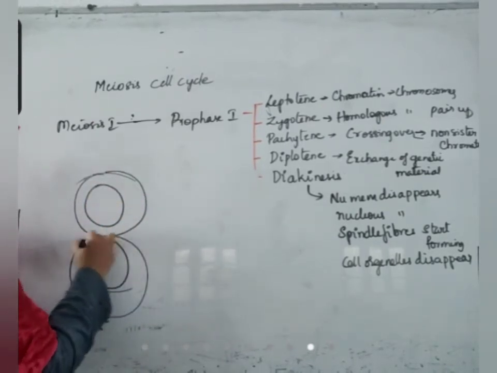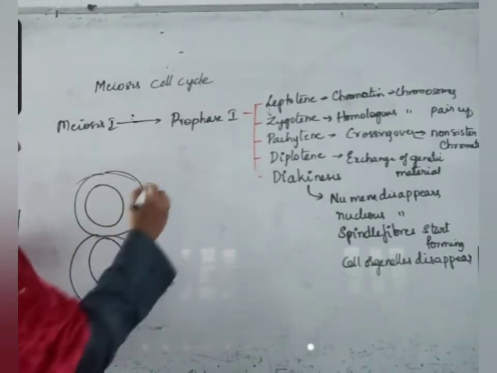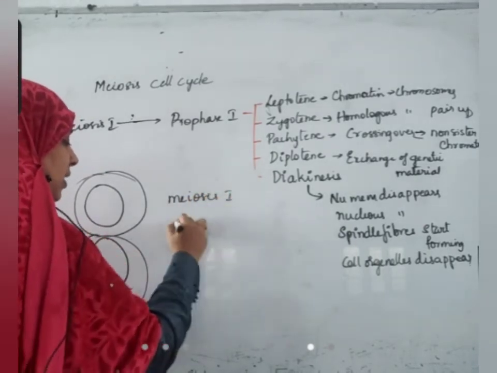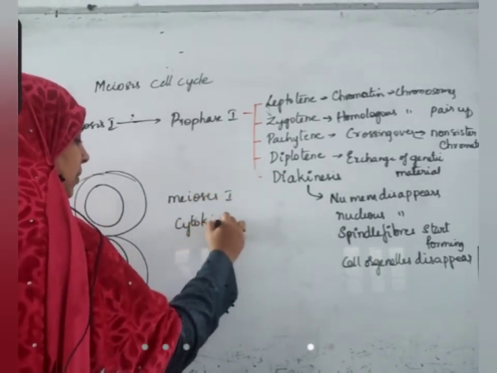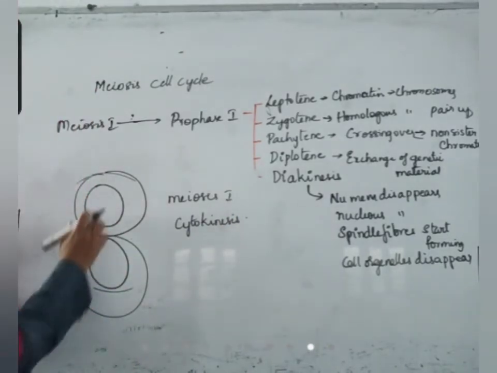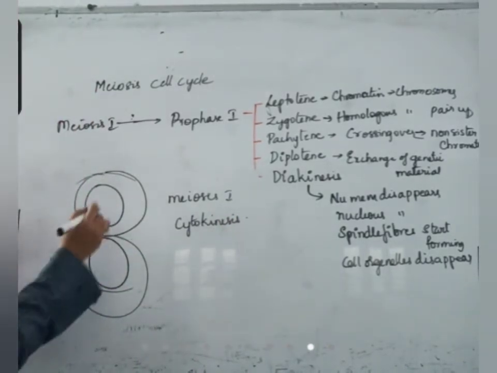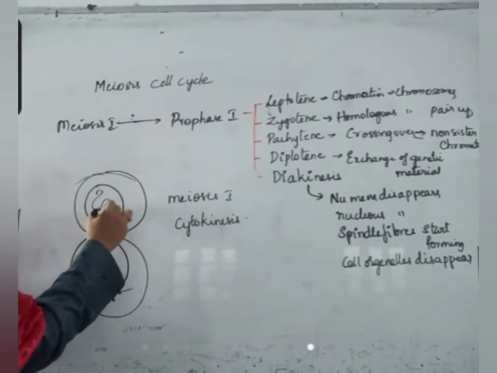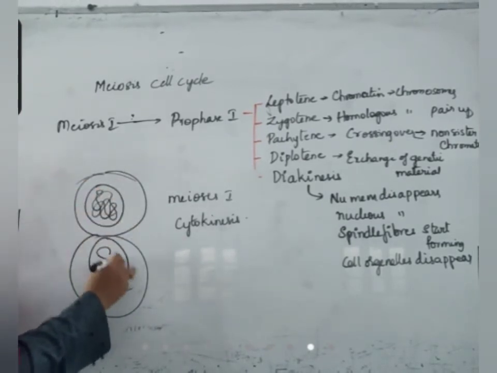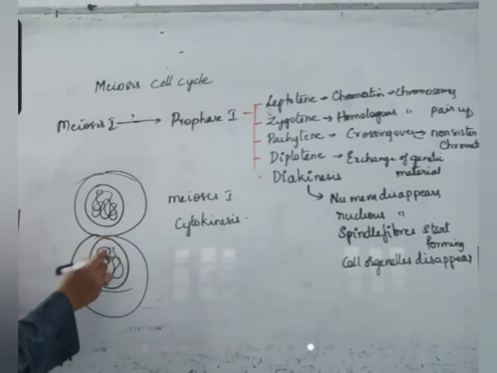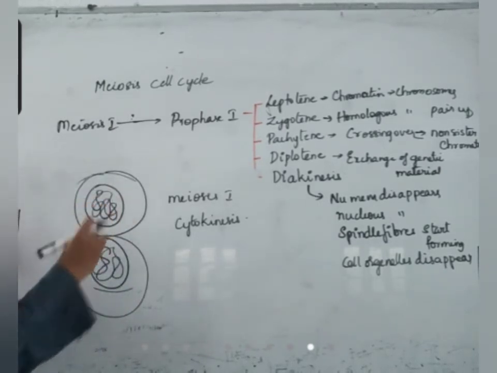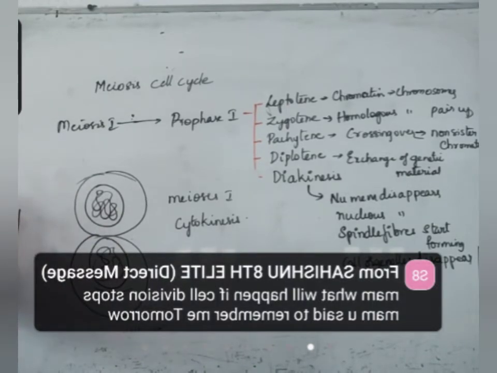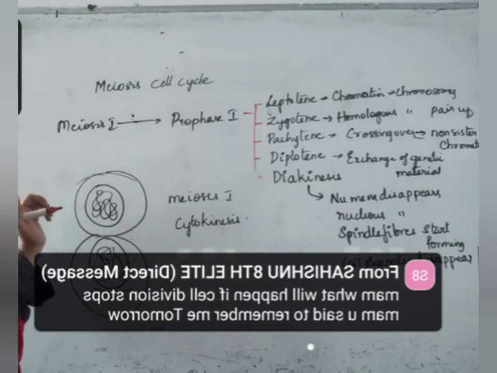Okay, cytokinesis takes place here also. After meiosis 1 is completed, cytokinesis takes place once and both the cells are separately formed. Chromosomes condense back, nuclear envelope is formed. All the organelle formation will not be there because that is a small gap. Immediately after that, meiosis 2 will start.